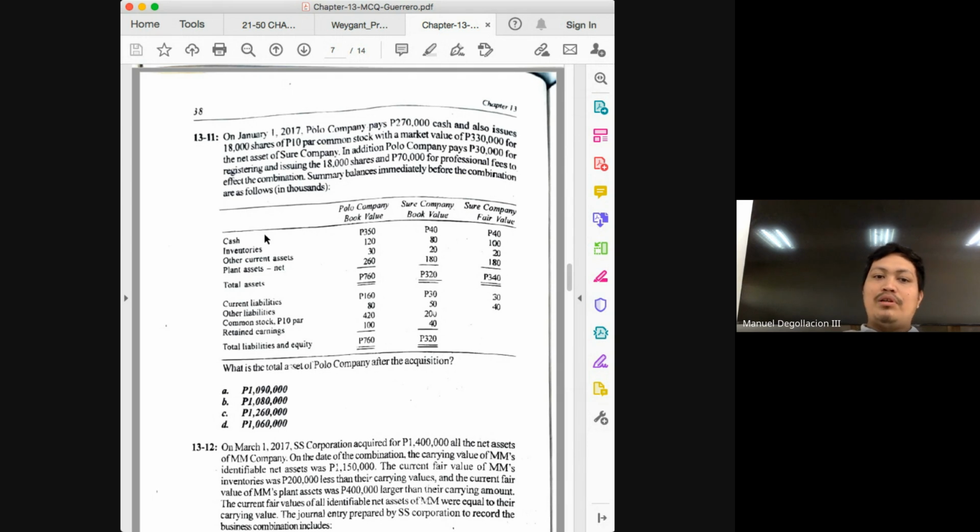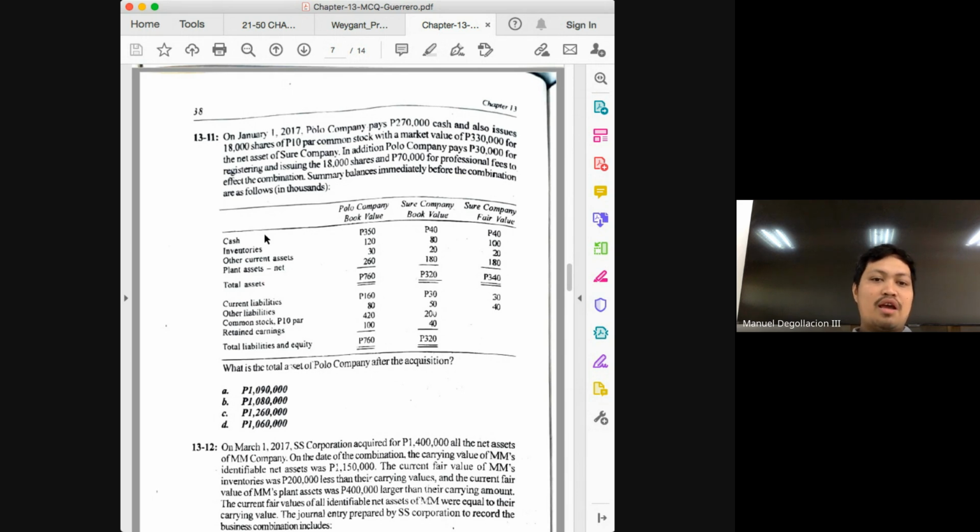But again, also remember that you will have to take note that there may be some accounts that will be affected by reason of the combination. So the simple rule is to just add assets of the acquirer with the assets of the acquiree. Remember, acquirer, book value or carrying amount; acquiree, fair value. But again, for certain accounts, there are things to remember, especially if they are involved in the combination. Particularly, what asset is normally affected as a result of a combination, class.